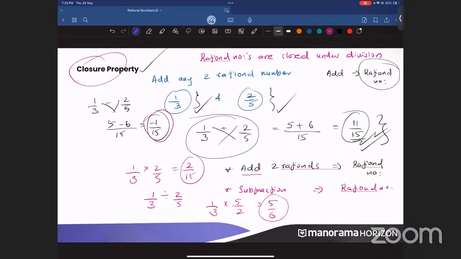The beginner level property in your textbook. Okay, so understood closure property: two rational numbers added, subtracted, multiplied, or divided, you will get another rational number. Clear? Can we move on to the next one?